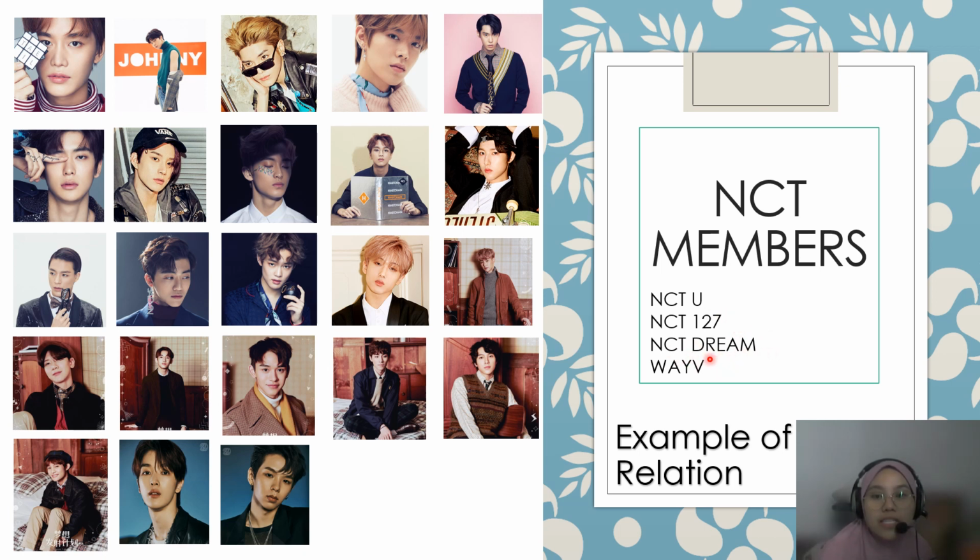So I will brief a little bit about NCT 127 and NCT Dream. NCT 127 members are from here to here, while NCT Dream members are from here to here. So obviously you can see that two of the members of 127 are also members of Dream, right?